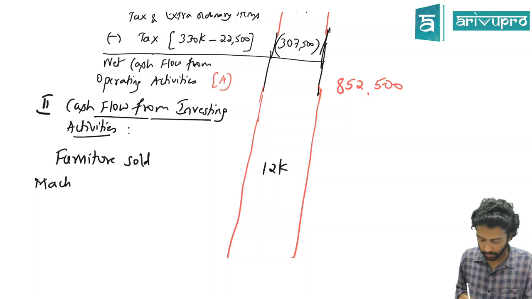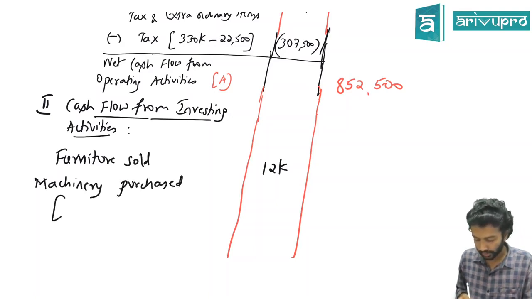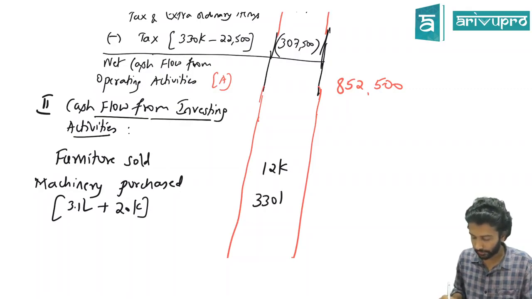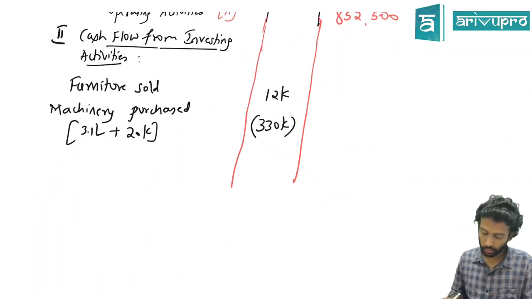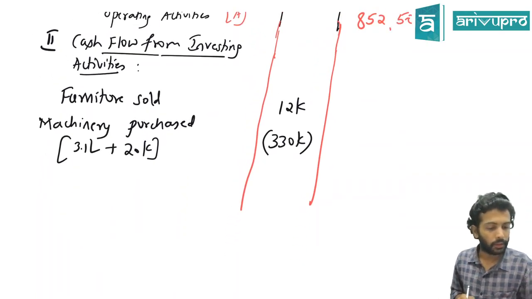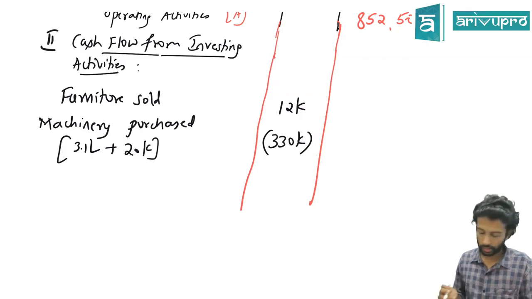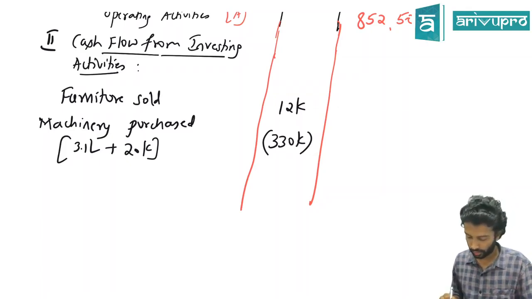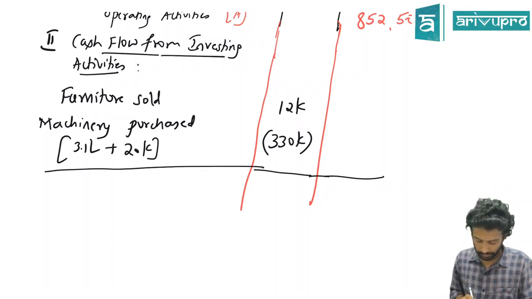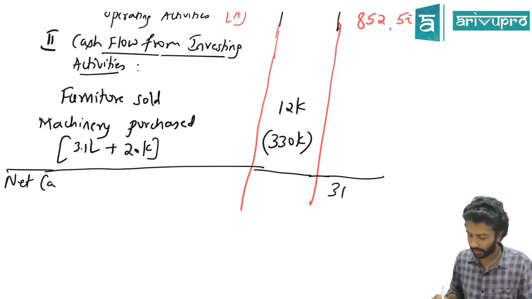And then machinery purchased. Though they said the cost was 3.1 lakh, we also know we have to add installation cost of 20,000, so it becomes 3 lakh 30,000 cash outflow. Next, anything else is there? No, so everything is covered. So if you give me the number, I'll update it. So this is net 3 lakh 18,000.